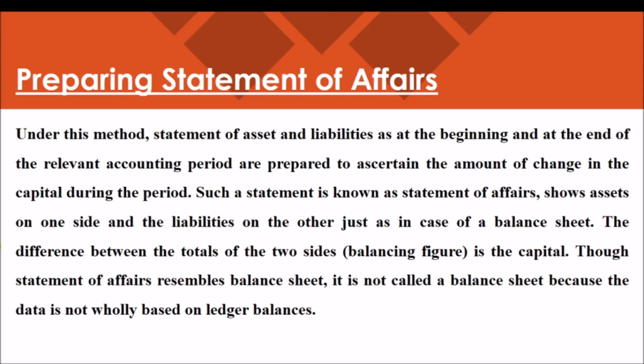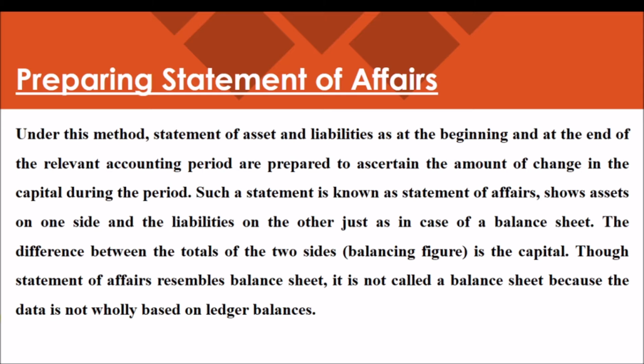For that, we have to prepare a statement of affairs. Just read this paragraph under this method. Statement of assets and liabilities as at the beginning and at the end of the relevant accounting period are prepared to ascertain the amount of change that happened to the capital.